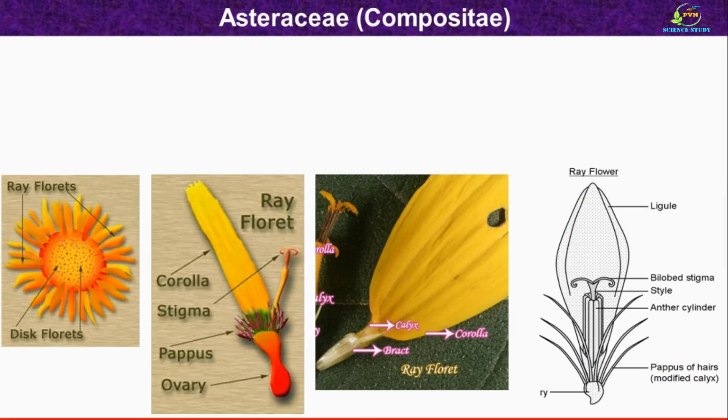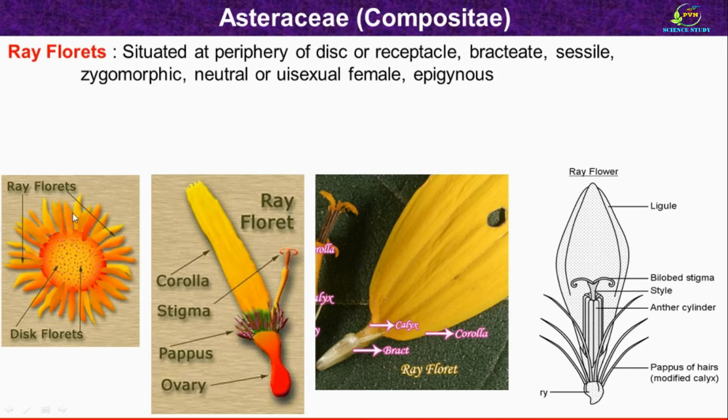Now we will see the two florets. First we will see ray floret. So these are some of the sketches and photographs where we can observe different parts of the ray floret. As you can see here, and as you know that ray florets, they are situated at periphery of disc or receptacle.